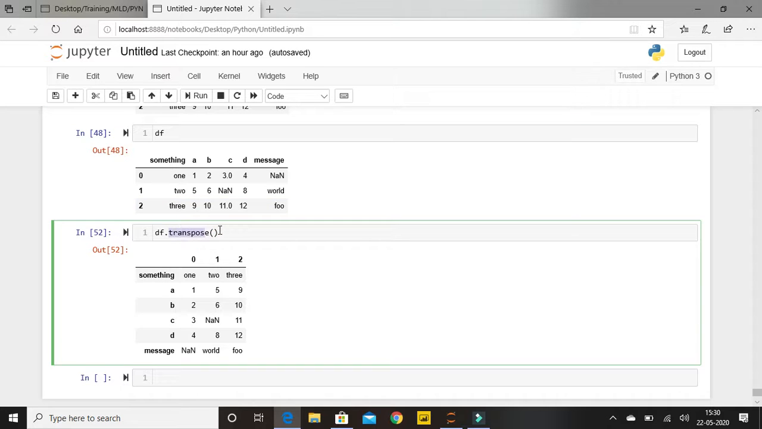If I execute this, you will be able to find now the 0, 1, 2, which was in the original data frame my rows, has now become columns, and A, B, C, D, message became my row indexes. Now these are my row indexes and this is my column. So this is how easily we can manipulate our data.